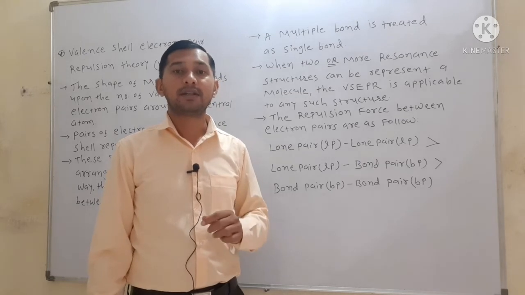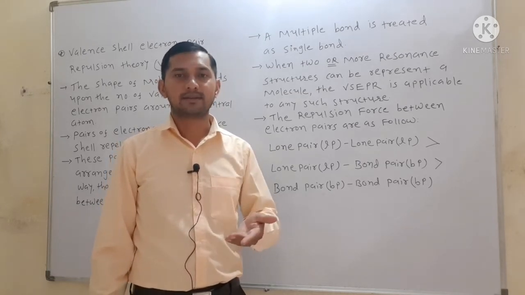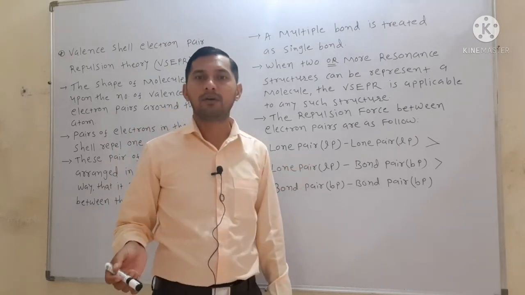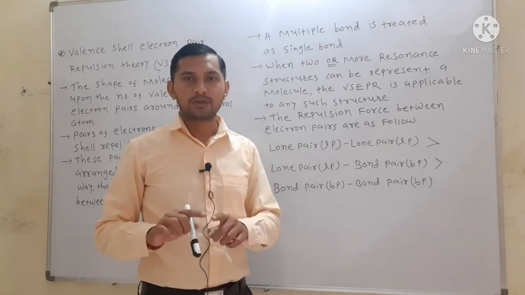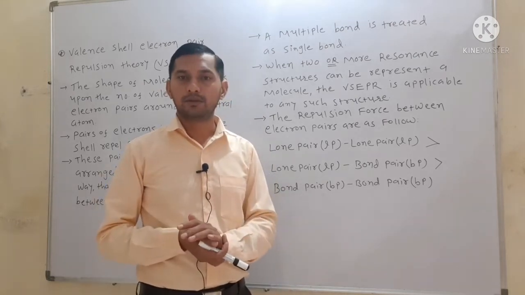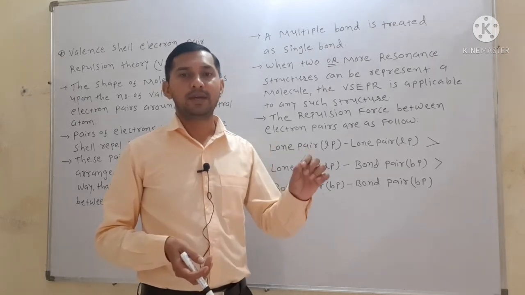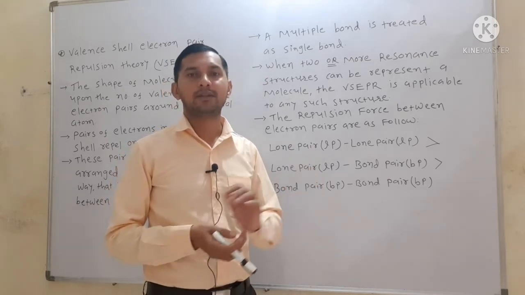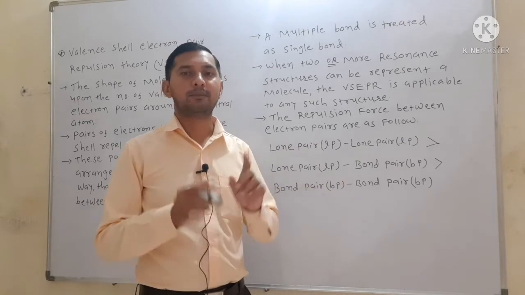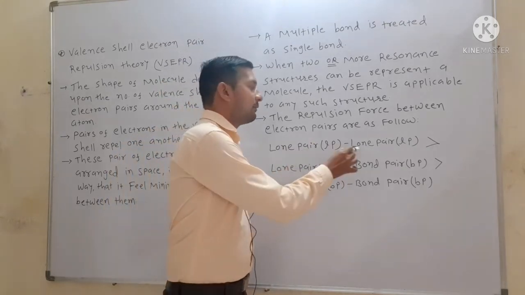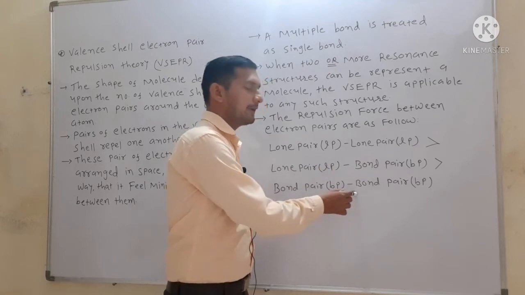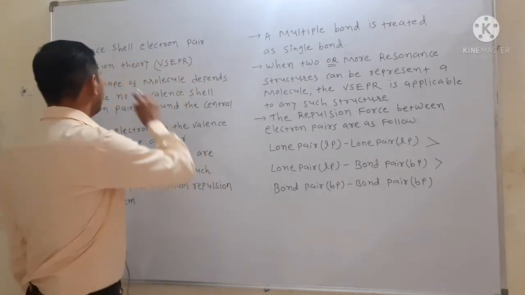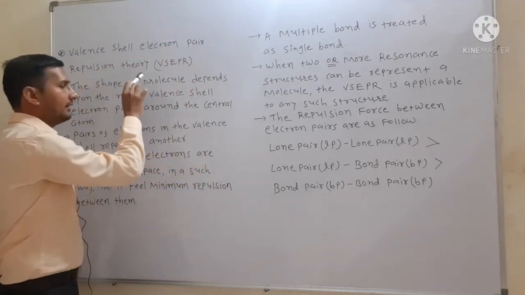They are bound. But in the case of non-bonding electron pairs, known as lone pairs, present on the central atom of a given molecule, they produce more repulsion. Why? Because they occupy more space around the central atom, and therefore they possess more energy. So the repulsion between two lone pairs is maximum as compared to bond pairs. So this is about the postulates of VSEPR theory, valence shell electron pair repulsion theory.